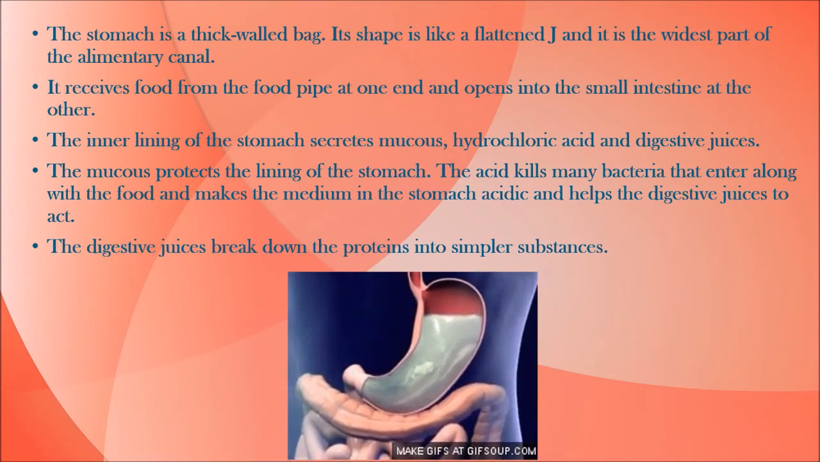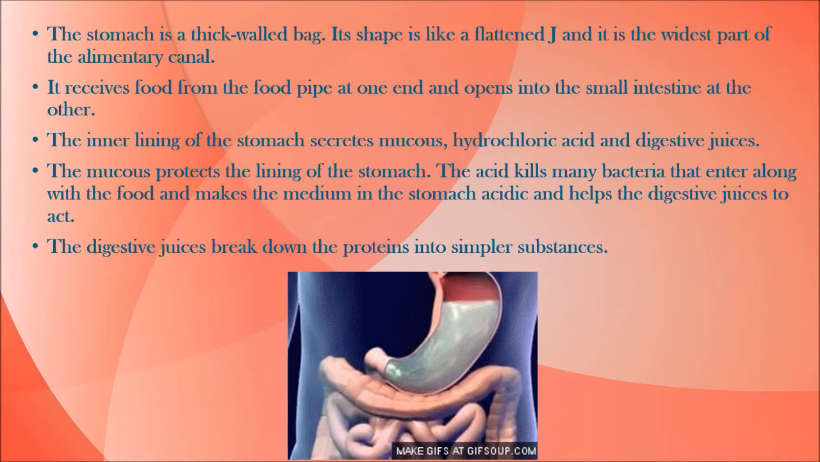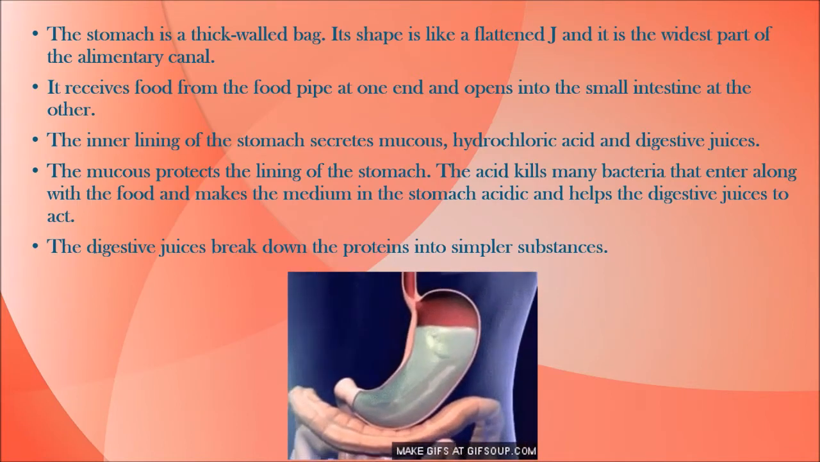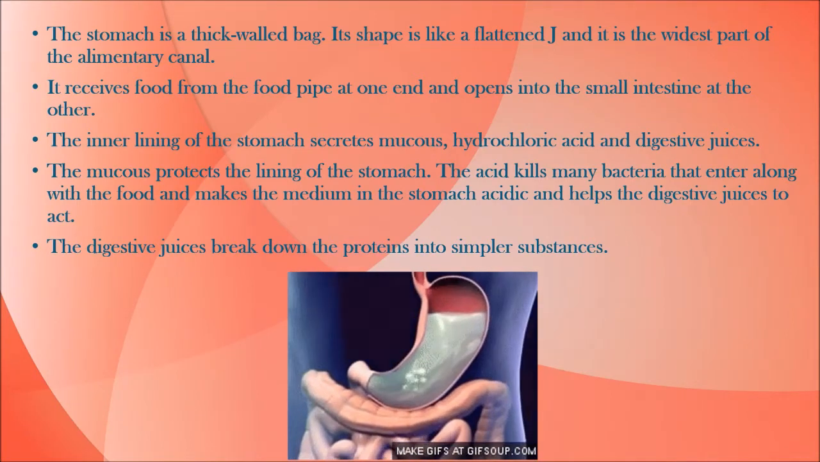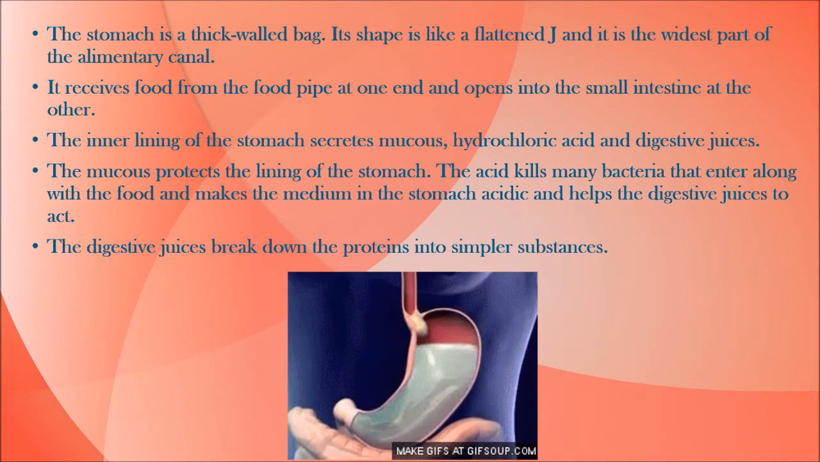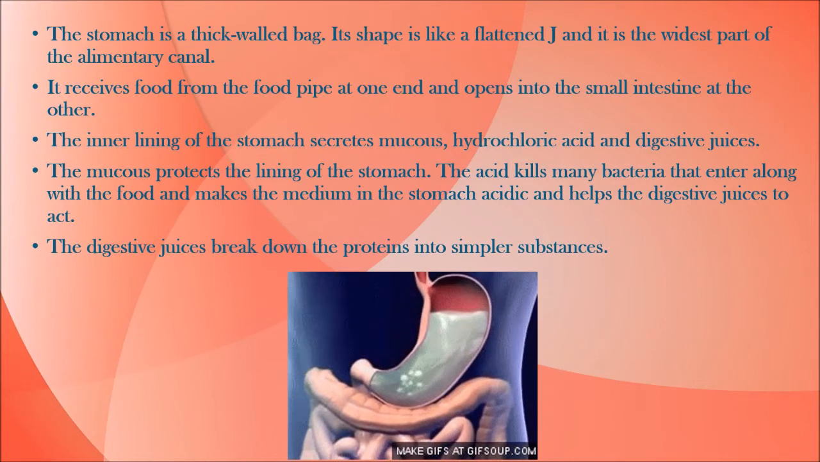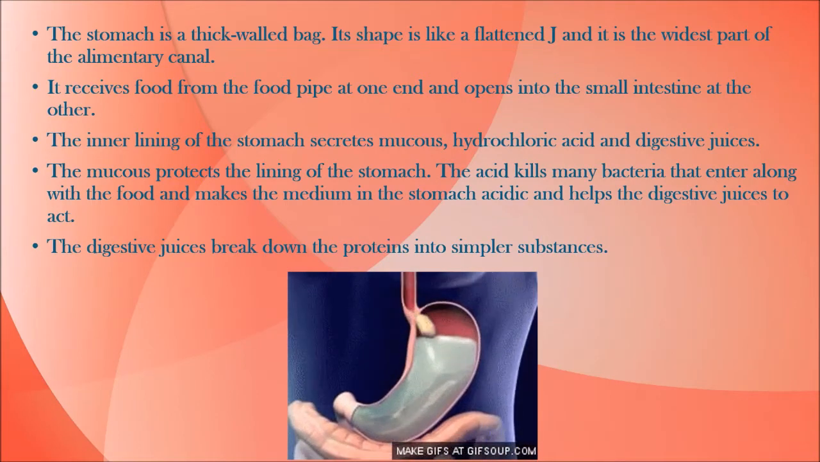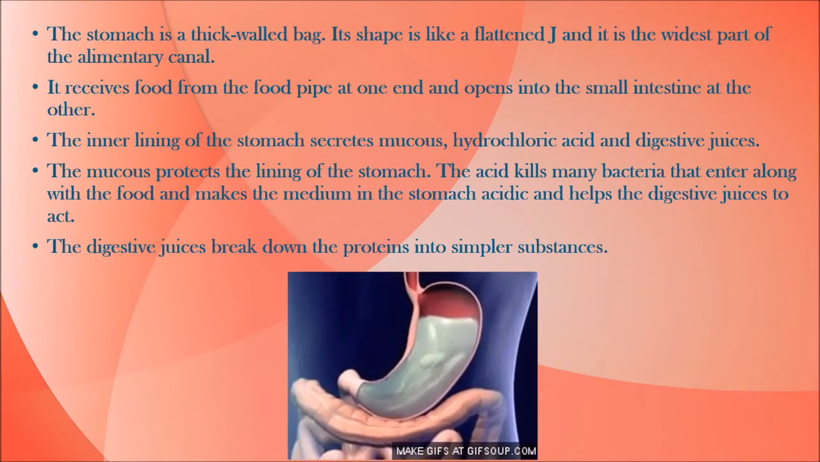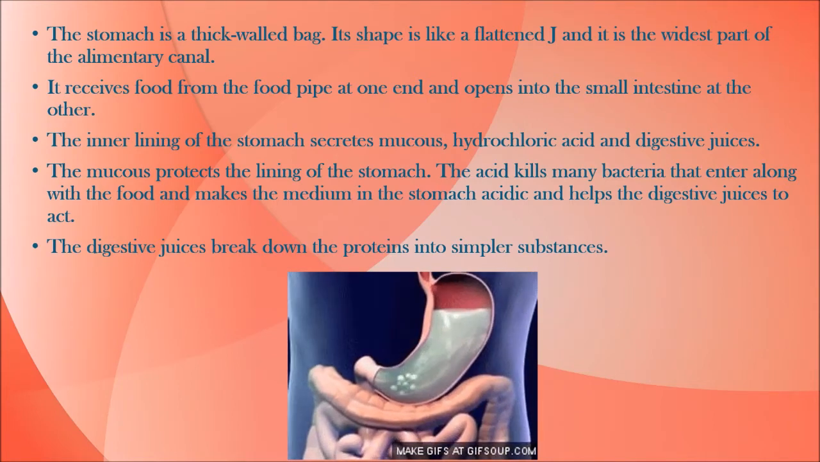The inner lining secretes three things: mucus, hydrochloric acid, and digestive juices. All three play a very important role in your digestion. The mucus has to protect the lining of the stomach because the hydrochloric acid is released. If there is no protection to the lining of the stomach, the hydrochloric acid will affect your stomach too.